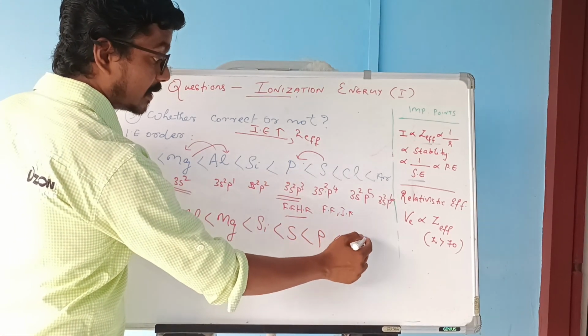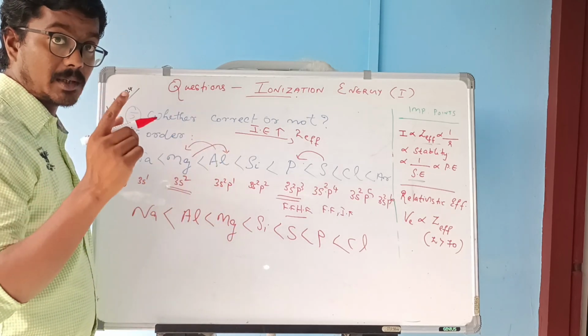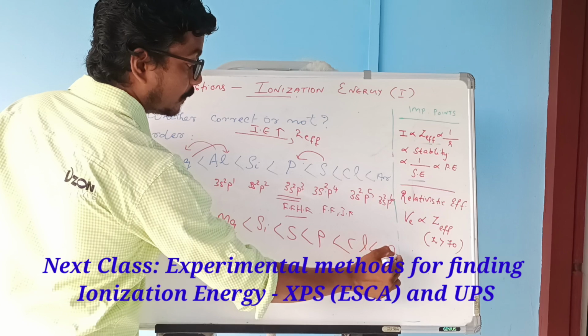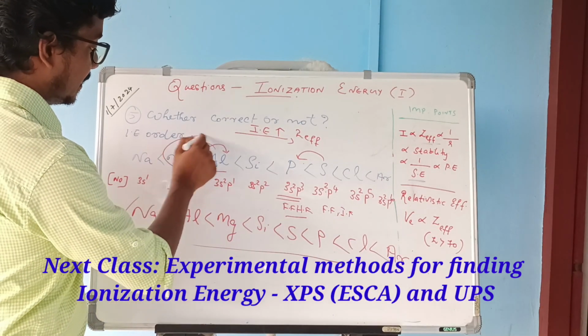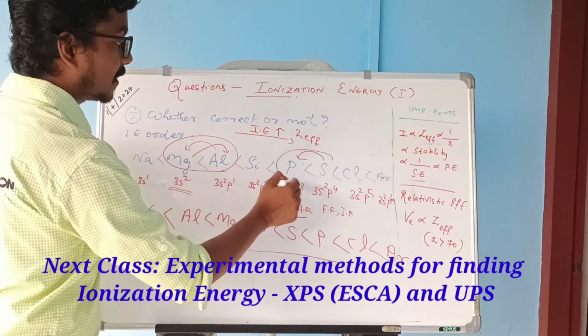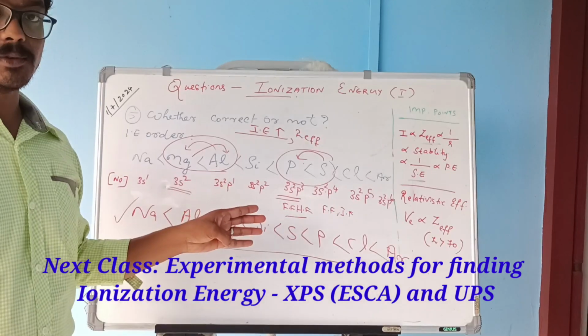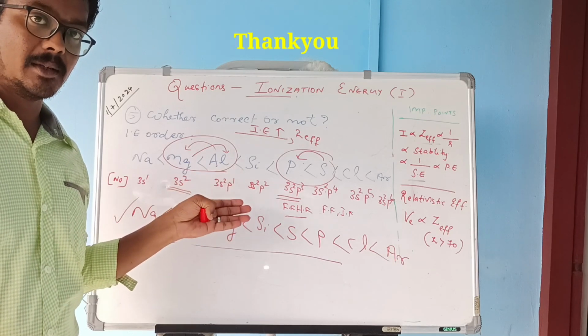Chlorine's ionization energy is obviously higher because it needs one electron for octet completion, and then argon. So this is the correct order. The change comes for magnesium, aluminum, phosphorus, and sulfur. These kinds of questions you may expect in other periods and other groups also.